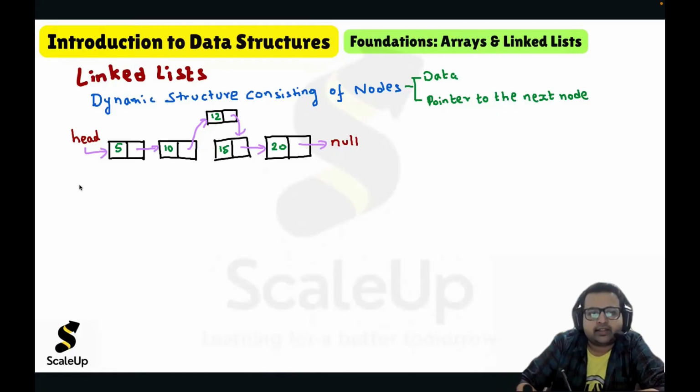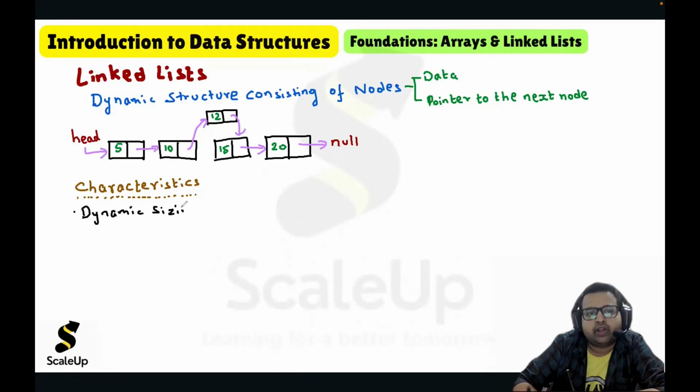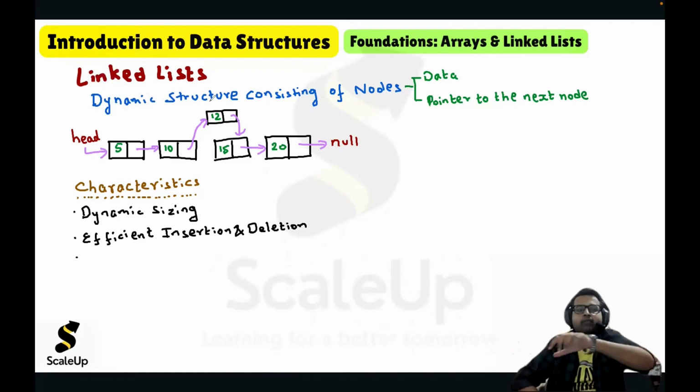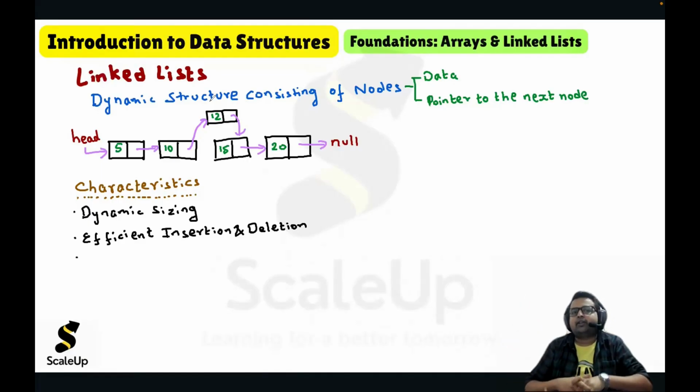If I look at the characteristics or the key features, dynamic sizing is a very important and powerful key feature of linked list. Efficient insertion and deletion. Because we already saw, if you want to insert an element somewhere in the middle, no need to shuffle anything. You just have to get to that point and alter the links. That's it. Very easily you can insert. And if you want to remove any element, you just have to go to that point. To go to that point, you have to iterate.